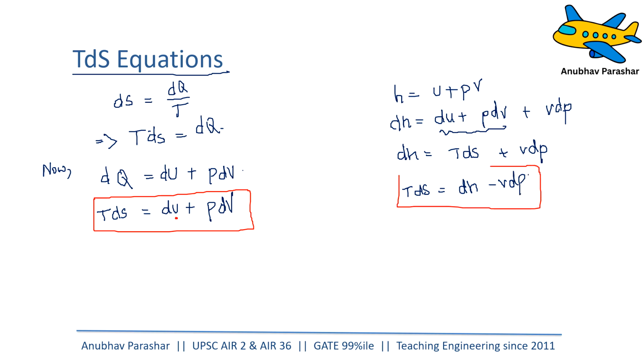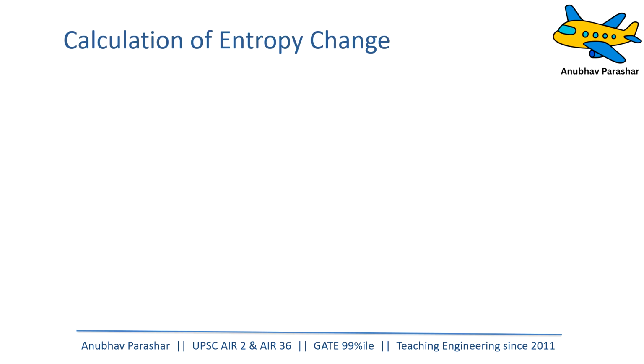It is a relationship between what? Enthalpy and TdS. Now these are the two general equations which are valid for all processes. Valid for all processes. And these equations help us in calculating the entropy change for a process.